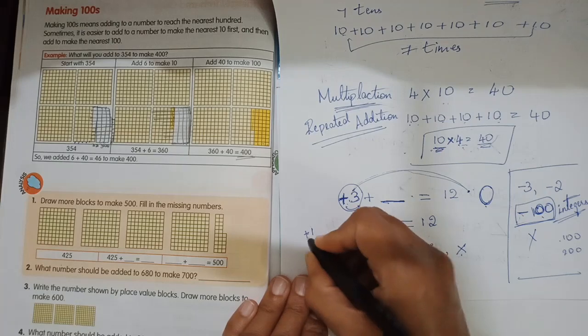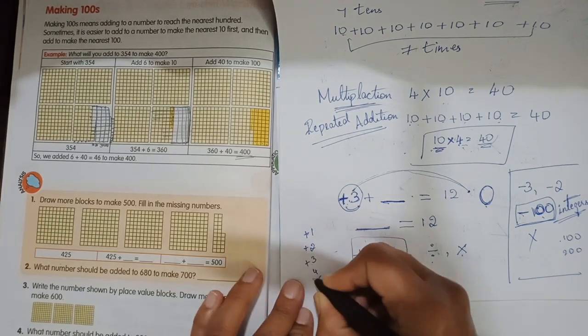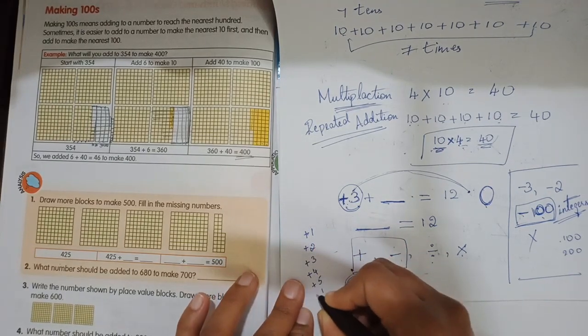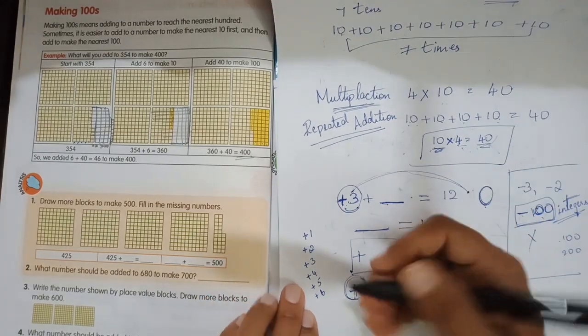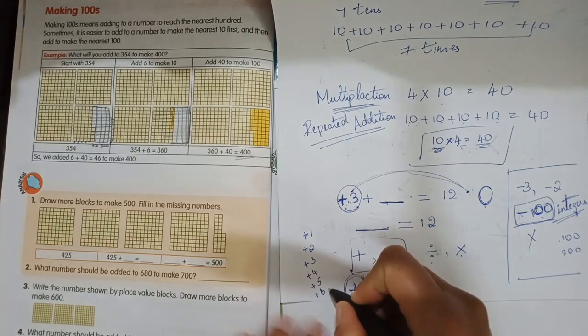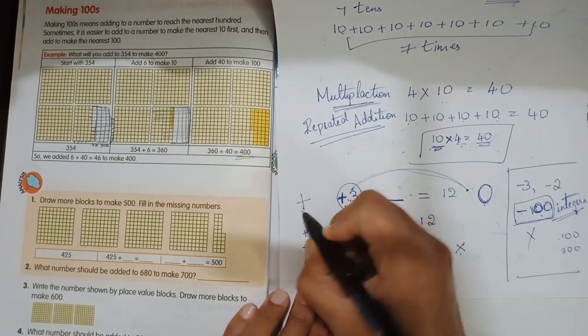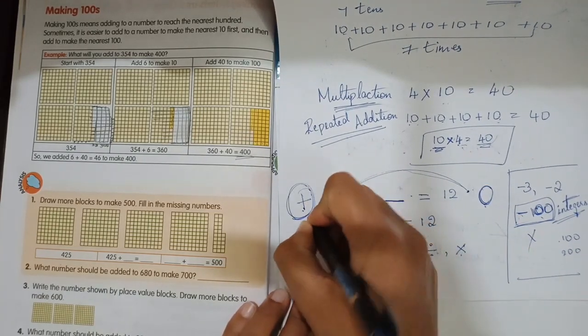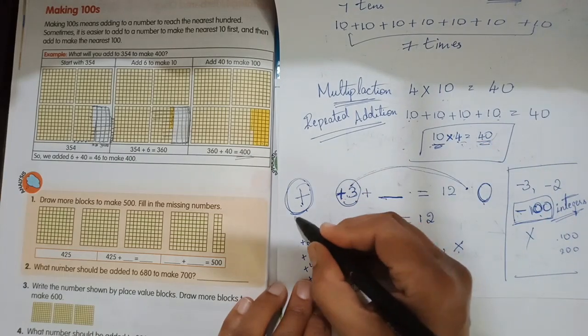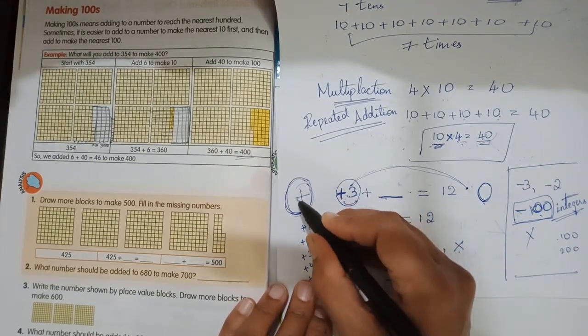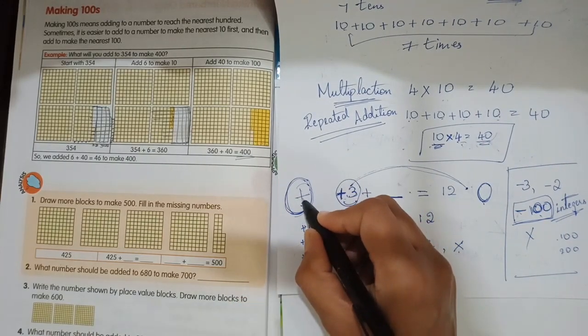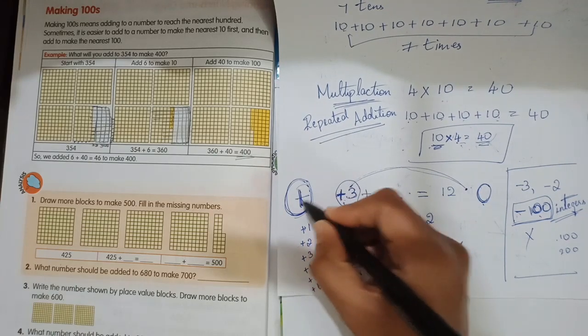That means it is plus 1, plus 2, plus 3, plus 4, plus 5, plus 6 and so on. That means they all are positive integers and they have a sign, that is a plus sign. If no sign is written in front of any number, that means they have a sign called plus. Yes? So that is the rule.